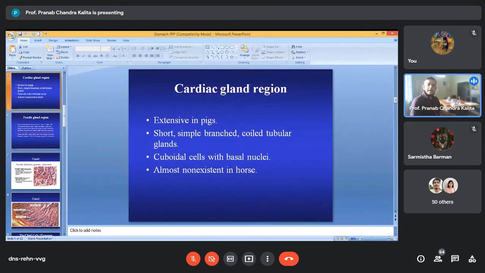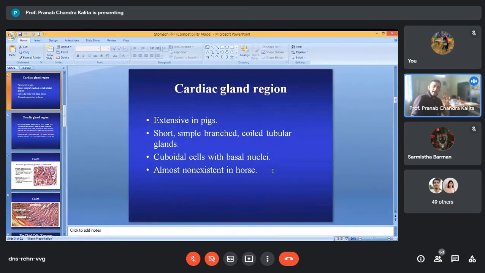Cardiac glands are very short, simple branched coiled tubular glands. These glands are lined by cuboidal cells with basally placed nuclei. The cardiac gland region is almost non-existent in the horse. These are the 4 important characteristics of the cardiac gland region of the stomach: it is extensive in pigs, almost non-existent in horse, and the glands are simple branched coiled tubular glands with basal nuclei.